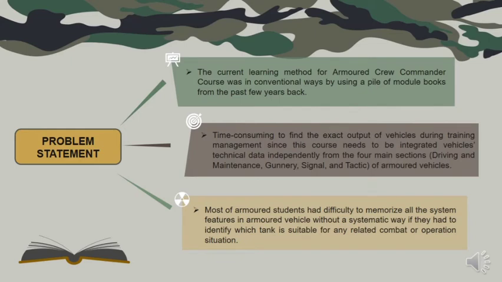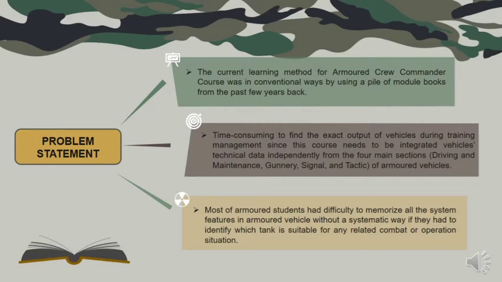Next, the problem statement. The current learning method for the Armoured Crew Commander course is conventional, using a pile of module books from the past few years. It is time-consuming to find the exact output of vehicles during training management, since this course needs vehicle technical data to be integrated independently from the four main sections of armoured vehicles. This statement was agreed by 86% of armoured students based on the survey conducted.